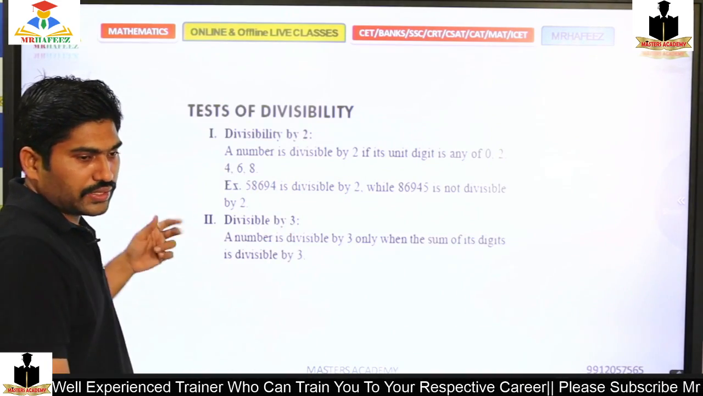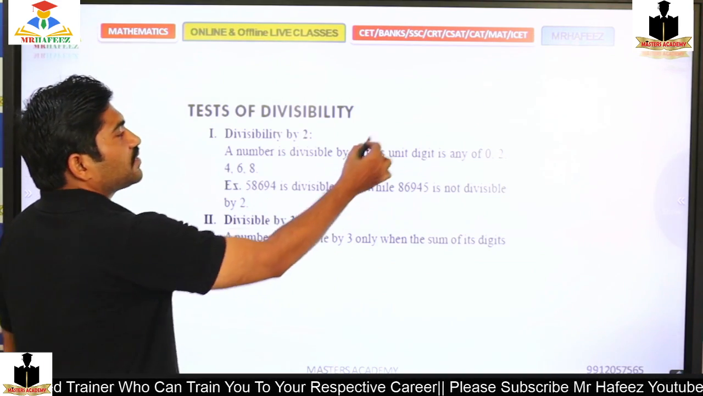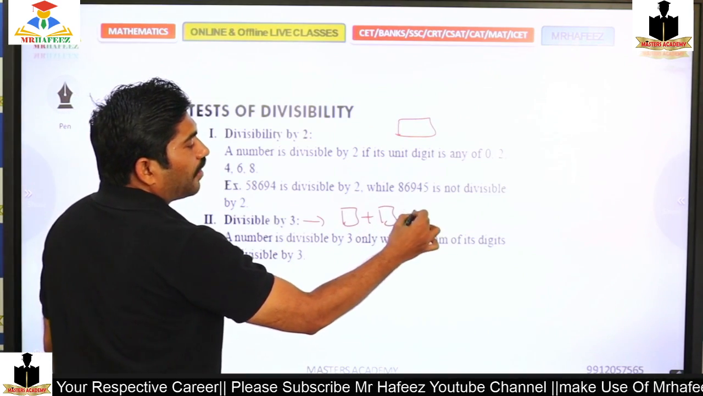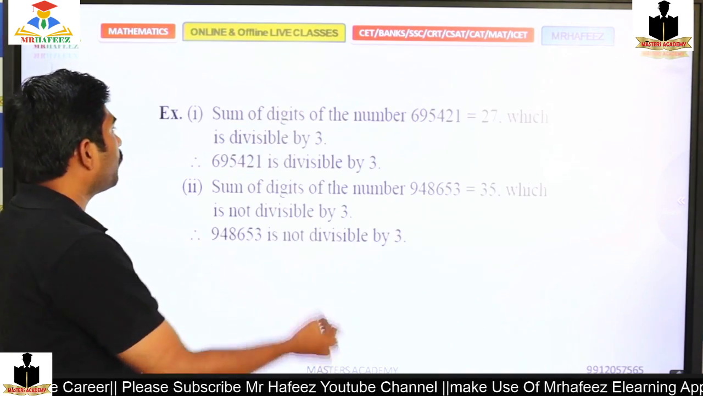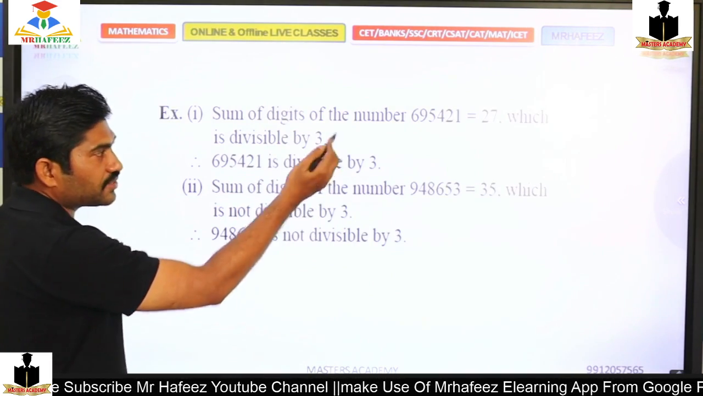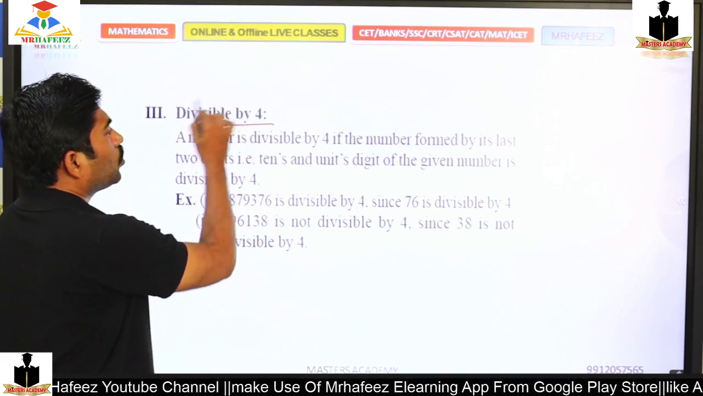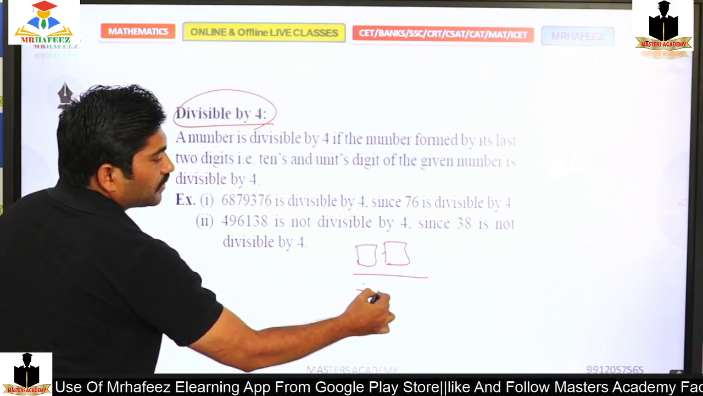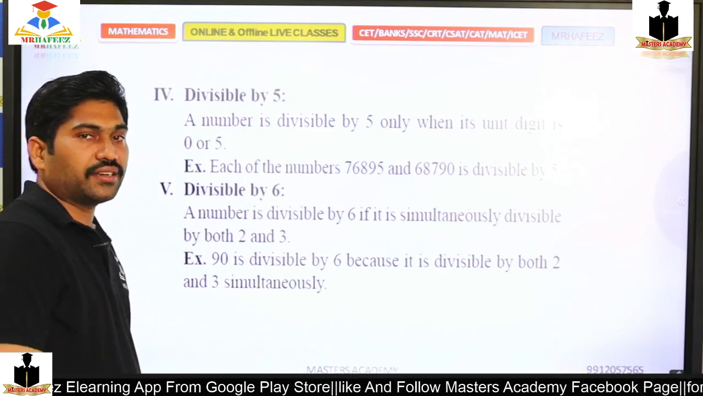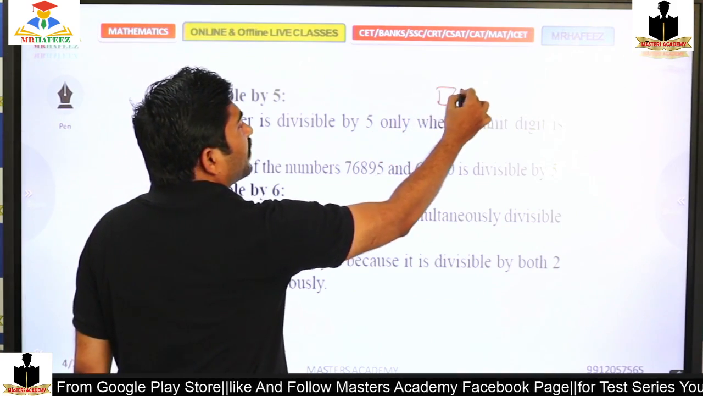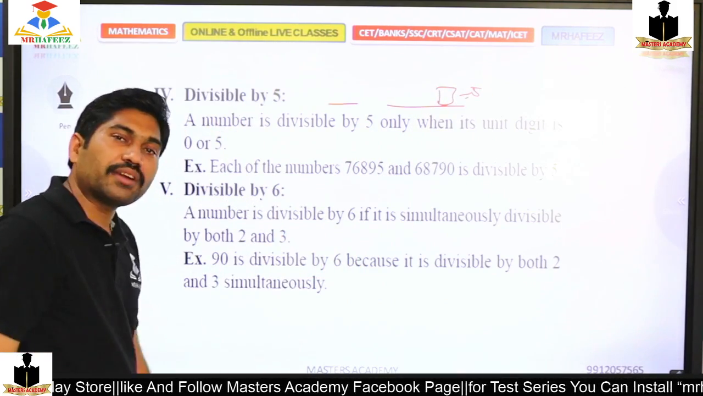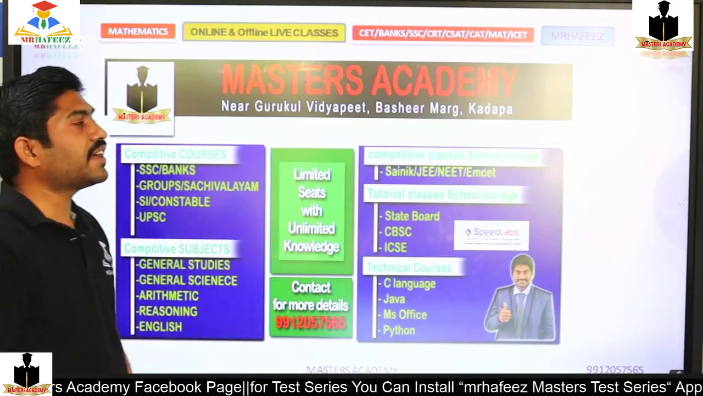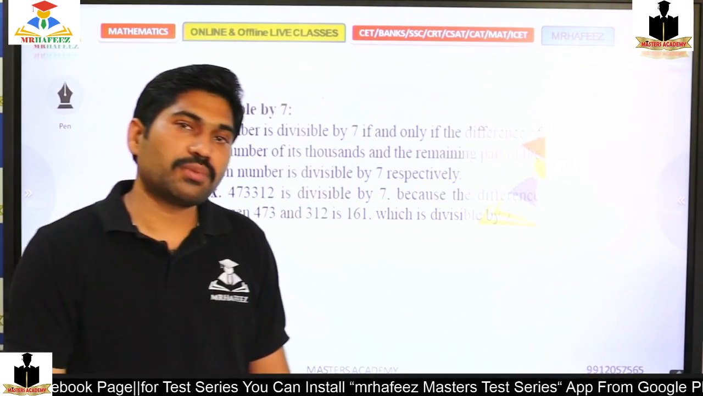Next, the divisibility rule for 2 is checking the last digit. The divisibility rule for 3 is the sum of all digits, and the divisibility rule for 4 is checking the last 2 digits; if they are divisible by 4, then the number can be divided. What about 5? If the last digit is divisible by 5, then the entire number is divisible by 5. What about 6? This is 2 and 3. So if that is divisible by 2 and 3, then it is divisible by 6.